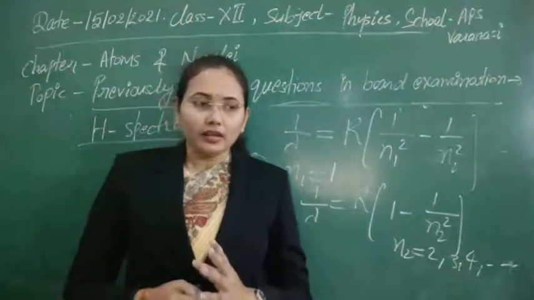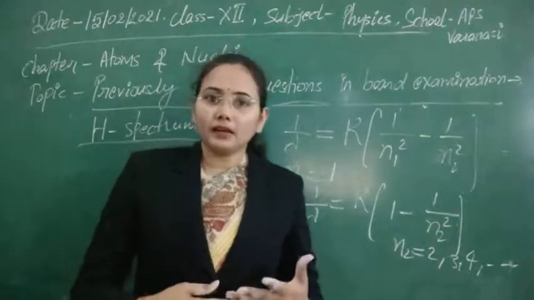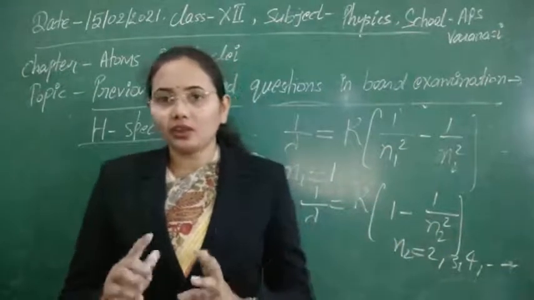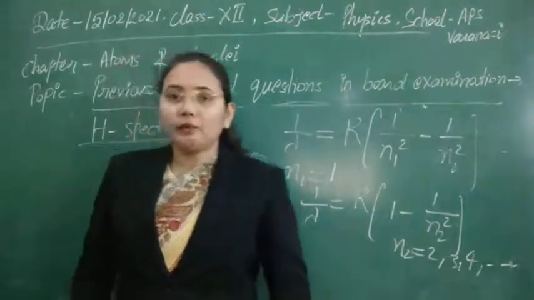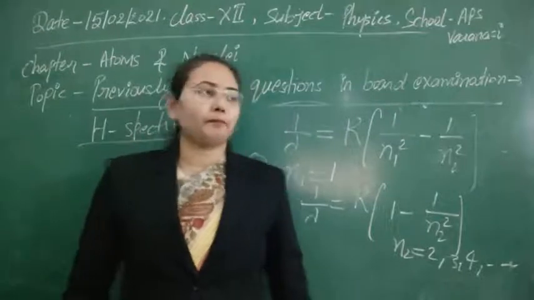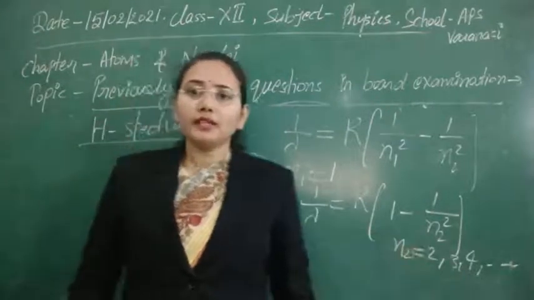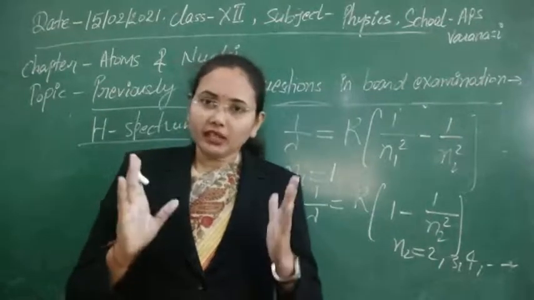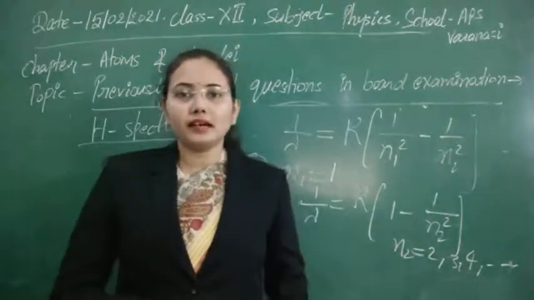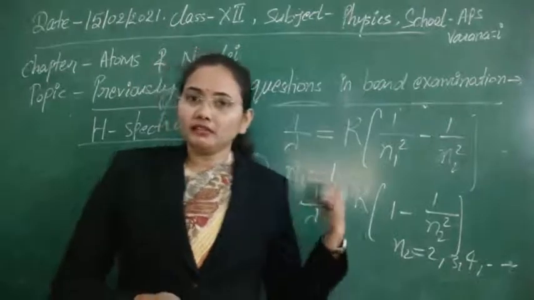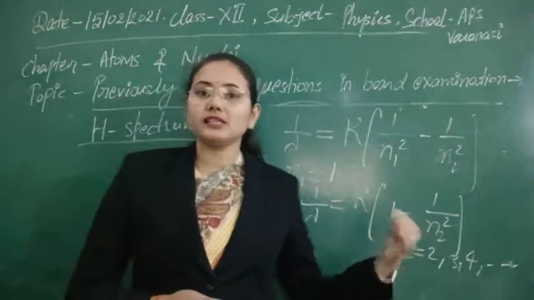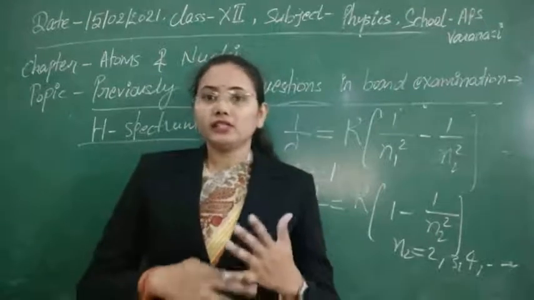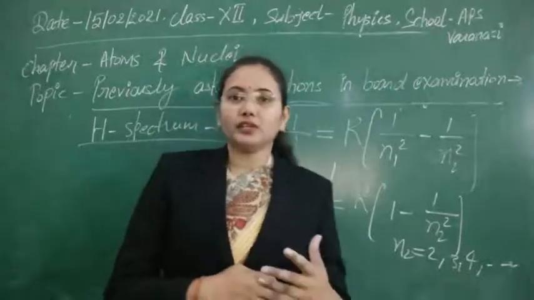How can we find that this series lies in the ultraviolet region? That is not very important, but the important factor is what will be the minimum and maximum wavelength in this case. With the help of that we can easily understand, if you don't remember in which range it lies, in which range we are getting that particular series.